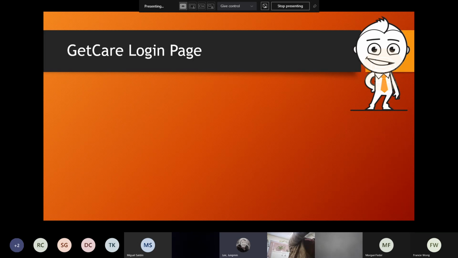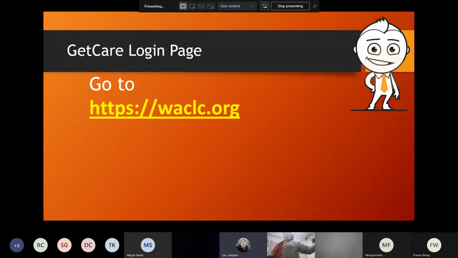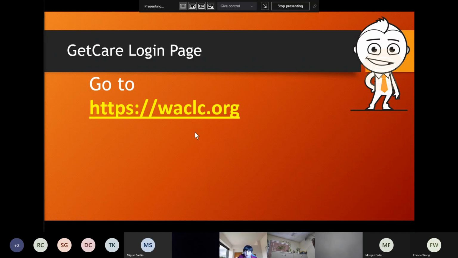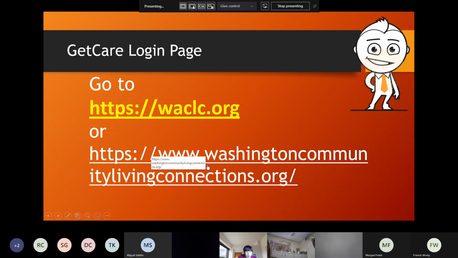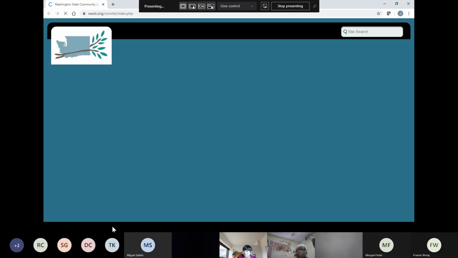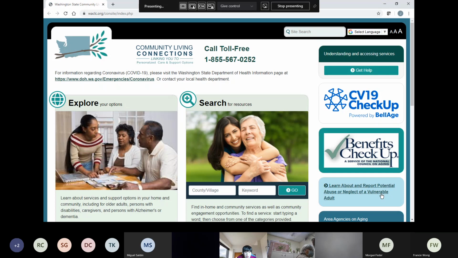And GetCare login page. So this is the GetCare login page, waclc.org. So either you can go to waclc.org or you can go to www.washingtoncommunitylivingconnections.org. Both addresses, if you click on them, will take you to the GetCare login page. Okay, so I'm gonna click one of the addresses, and I'm going to show you what it looks like. Yeah, so this is the GetCare login page.